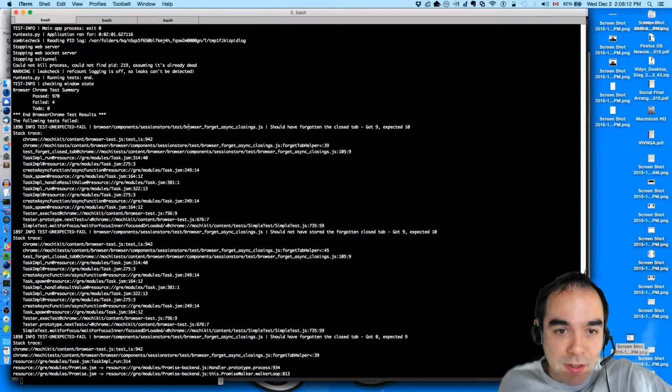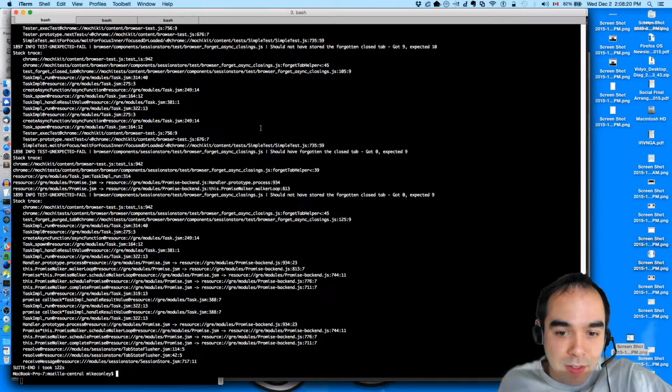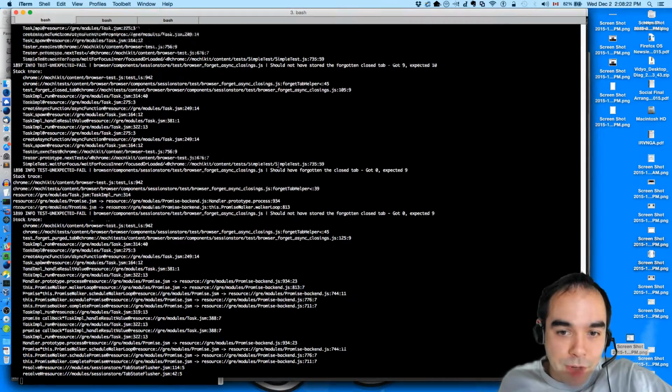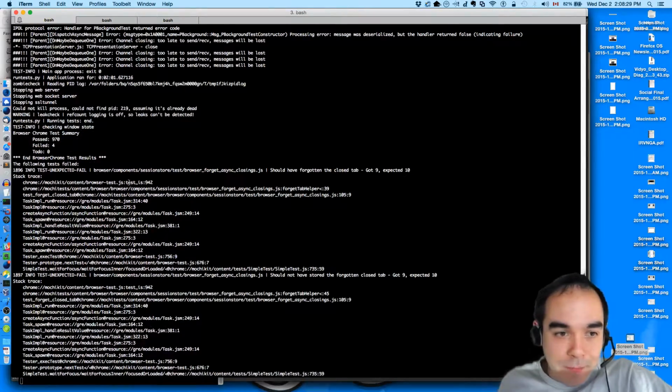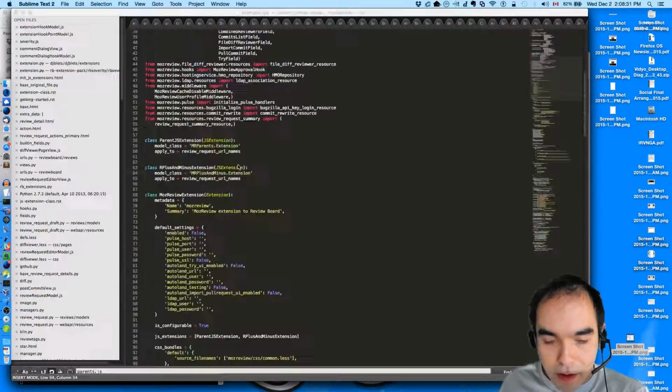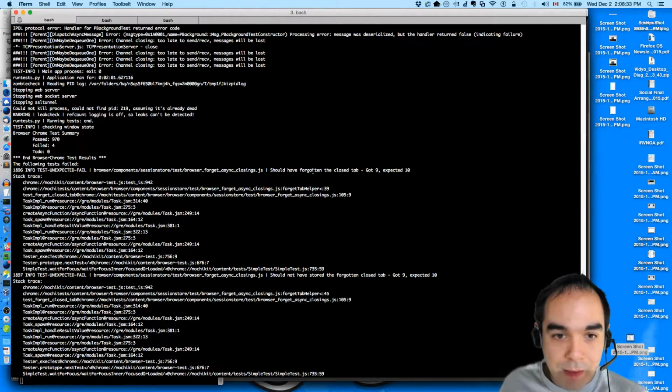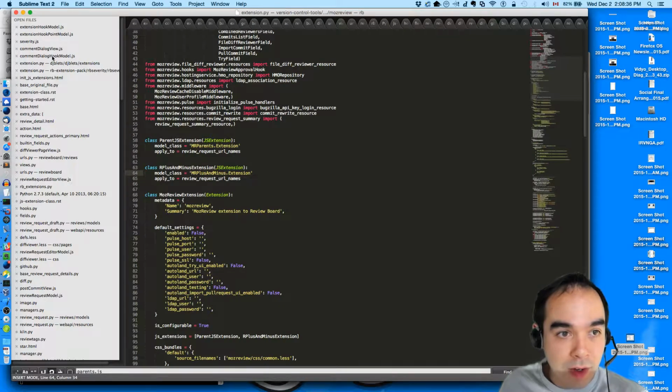Failed tests. Hey, that's interesting. Should not have stored the forgotten tabs. So in the non-eTNS case, we should have forgotten the closed tabs. So it can go wrong.